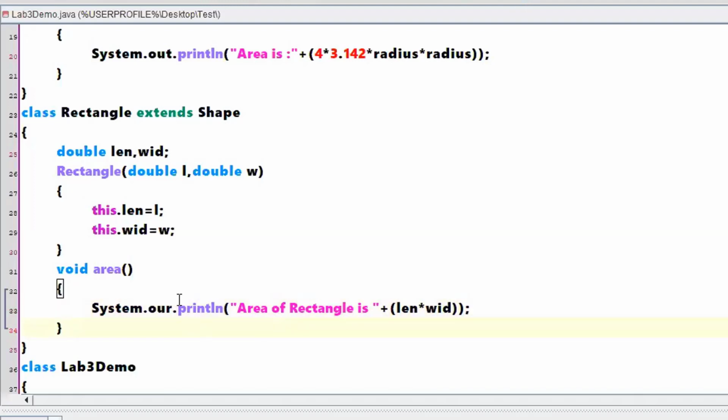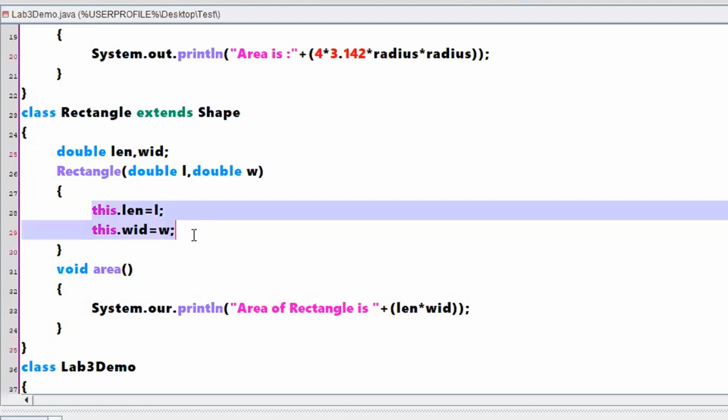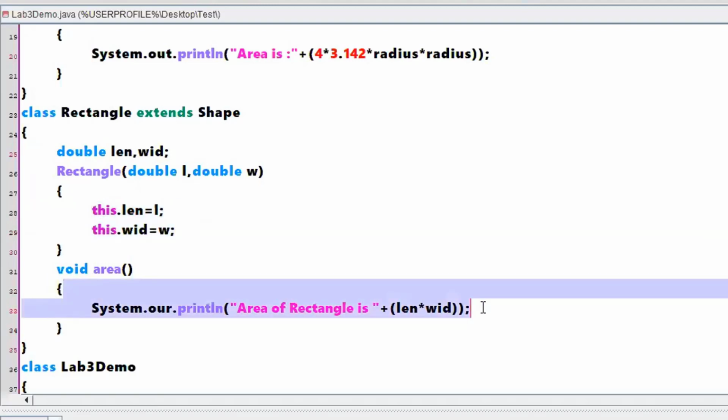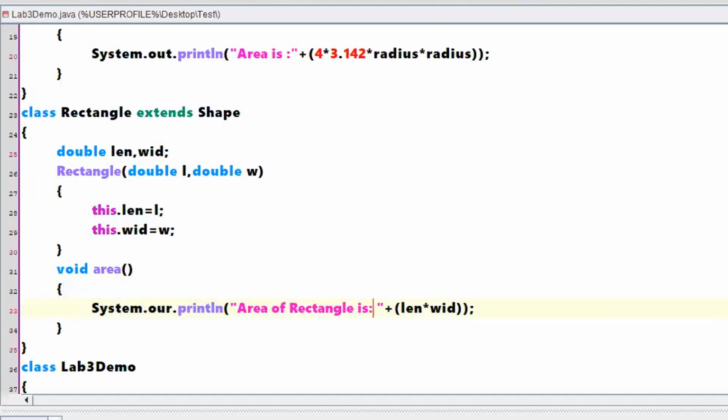So did we implement everything with respect to the class rectangle? Take the two instance variables, initialize those two instance variables, and then we have calculated the area of a rectangle. Is anything missing? System.out.